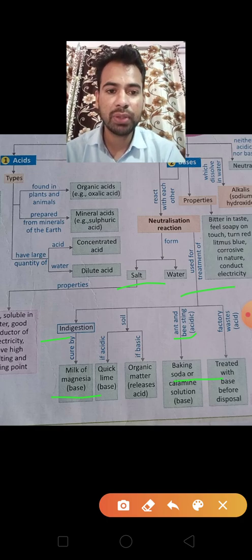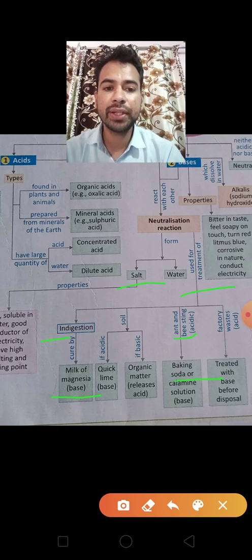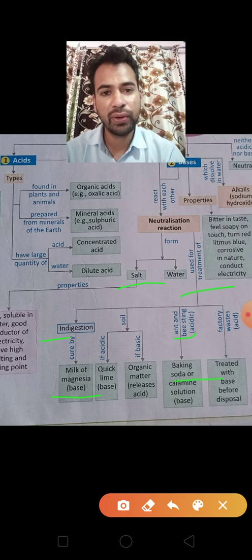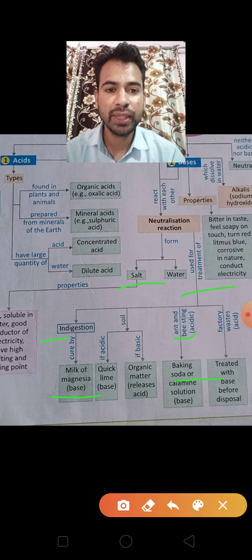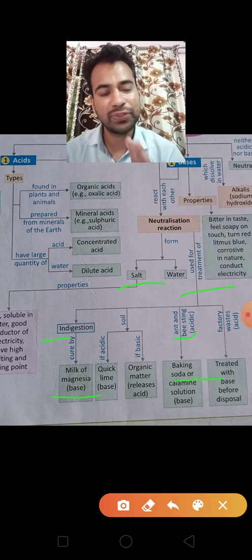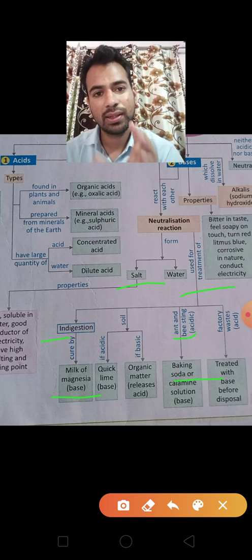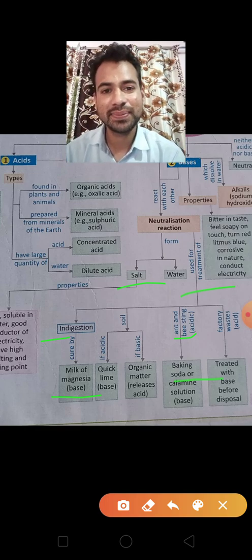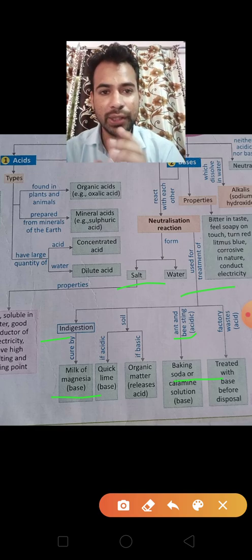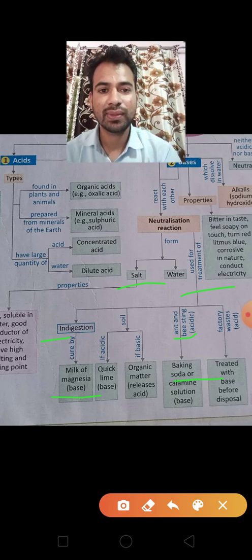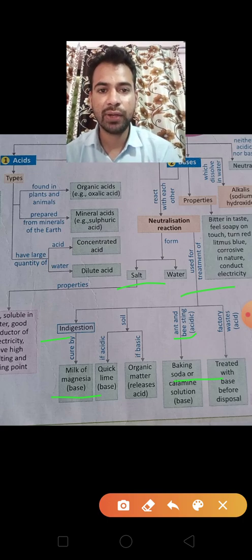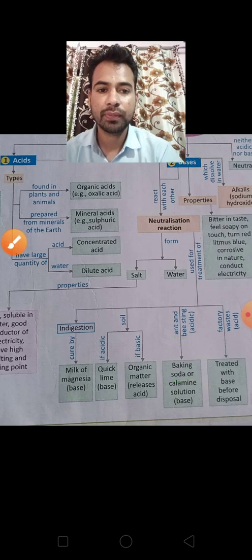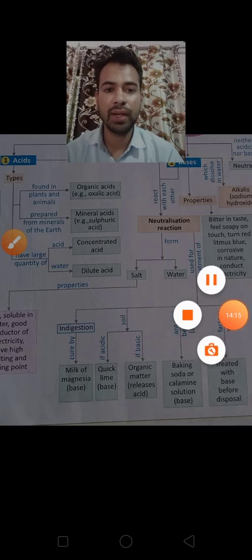To solve this problem, we have to treat factory waste with a base before disposal. Okay, clear? We discussed this in chapter 5. So this is the neutralization reaction and neutralization reaction in our daily life. I hope you learned properly.